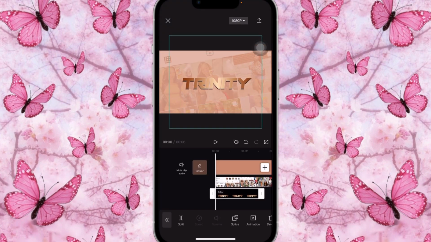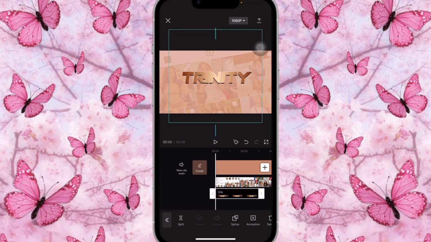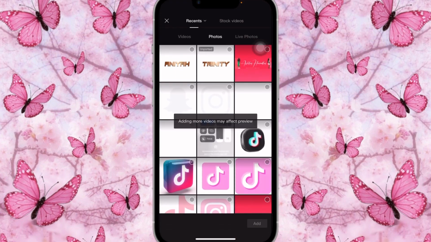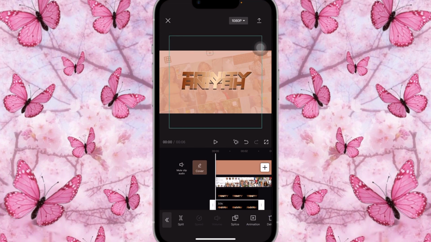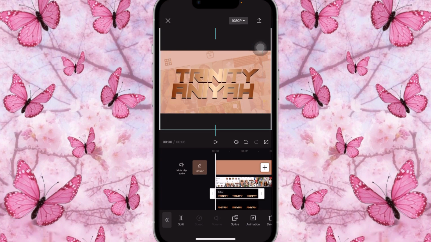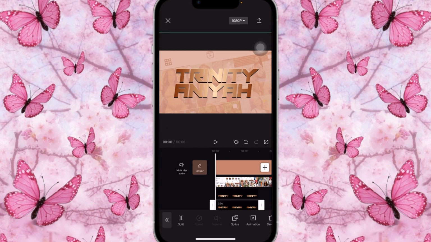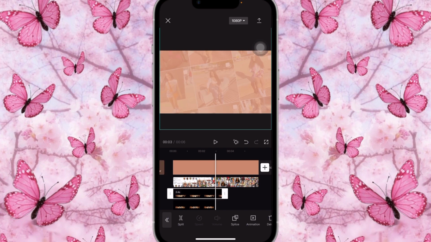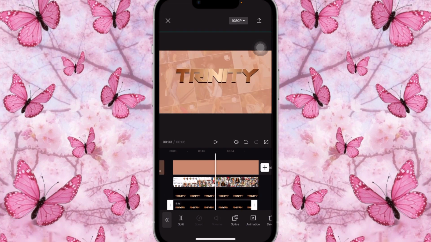So this will be the first one. You're gonna place it a little bit higher like this, and then you're gonna add the second one, which is Anaya. Open it up about the same size, and you're gonna bring this one down like this. Great. So you're gonna open it up about this size and this one as well, and you're gonna bring this up like that. And now you're gonna just size it down a bit. Great. So that's how you're gonna do it. You're gonna open them up all the way to the end for the both of them.